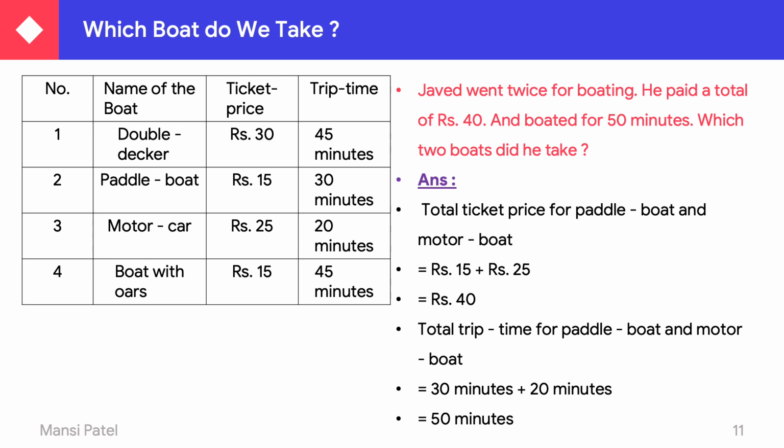So we can't say that the two boats are the motor boat and the boat with oars, because if you want to give the answer, then both conditions have to be fulfilled. So here our answer is, which two boats? Pedal boat and motor boat.